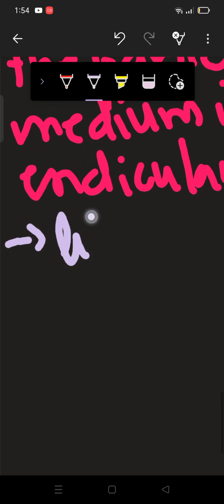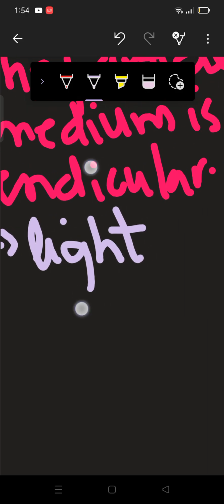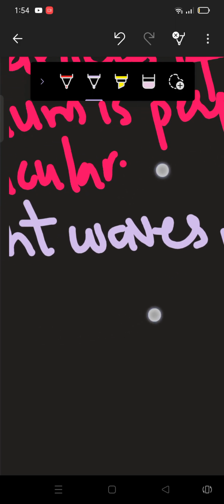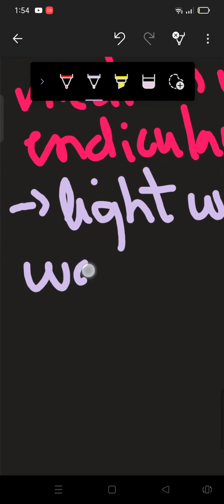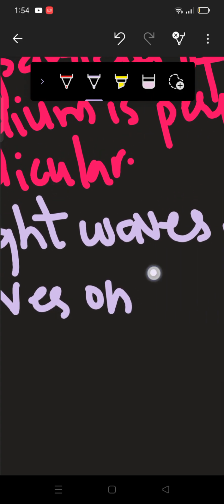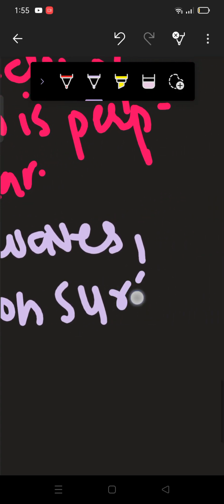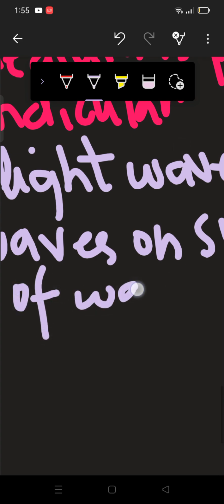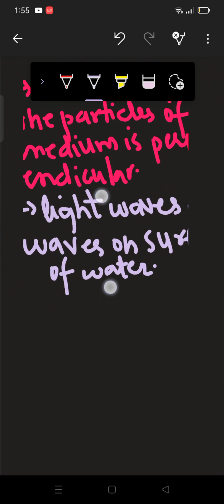So the first example is light wave. Light waves are also known as transverse waves because they travel in the form of crest and trough. All right, and waves on the surface of water. Waves on the surface of water are also known as transverse waves.